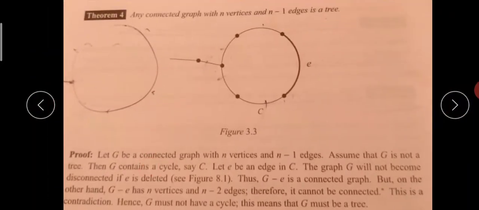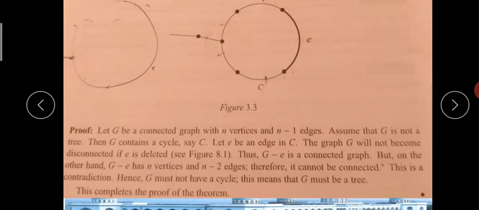Any connected graph with n vertices and n minus 1 edges is a tree. Observe this: let G be a connected graph with n vertices and n minus 1 edges. Assume that G is not a tree, so G contains a cycle, then the graph will become disconnected. Will you agree with my point? Let me explain.